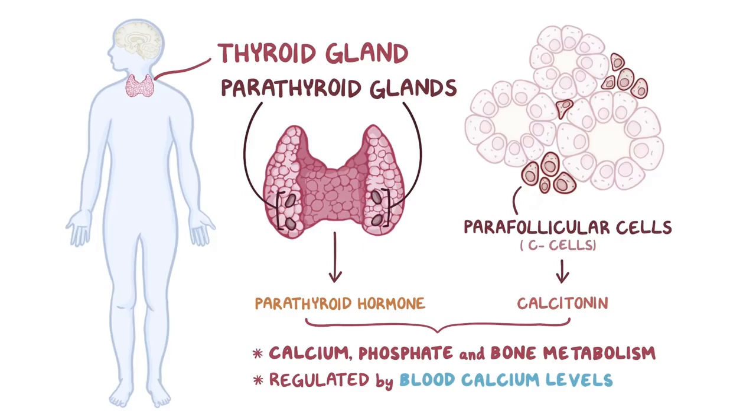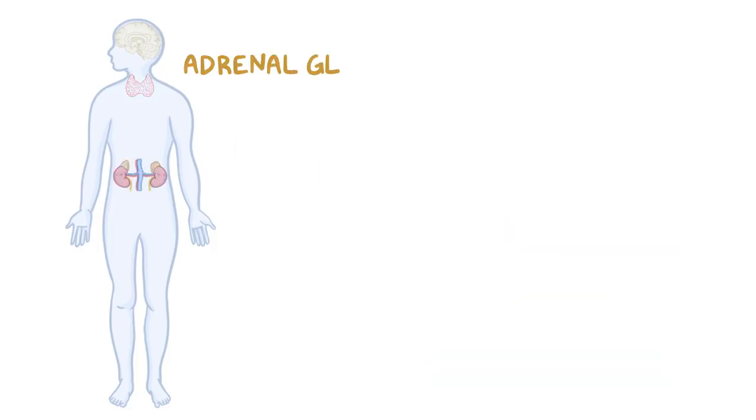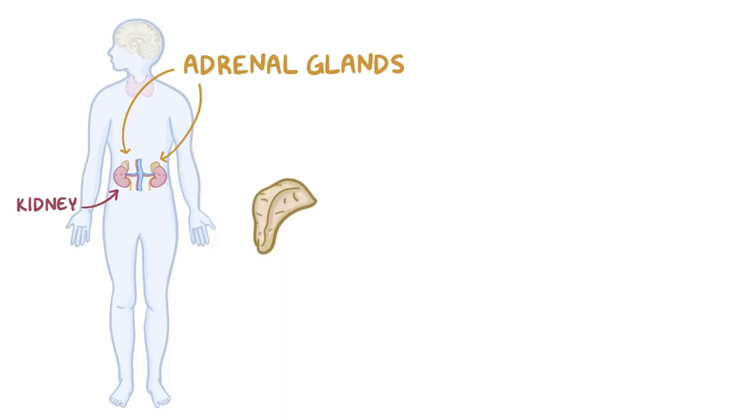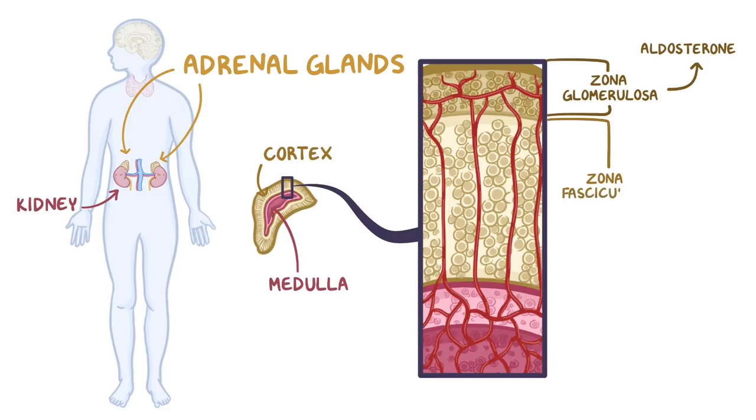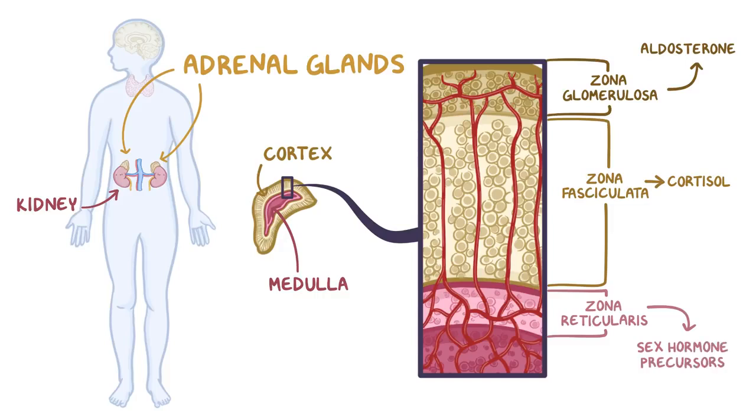Next up are the adrenal glands, which are just above each kidney. Each adrenal gland is made up of an outer layer called the cortex, surrounding a core called the medulla. The cortex of the adrenal gland can further be divided into 3 zones that produce steroid hormones: the zona glomerulosa, that makes aldosterone, the zona fasciculata, which produces cortisol, and the zona reticularis, which makes small amounts of sex hormone precursors.